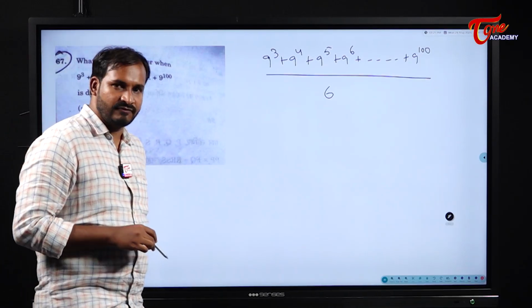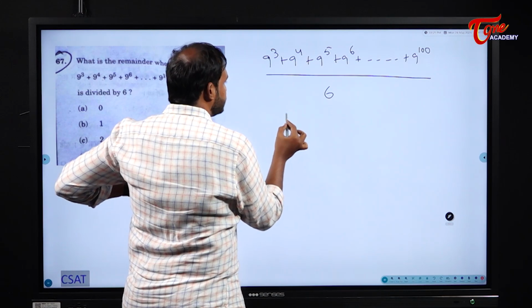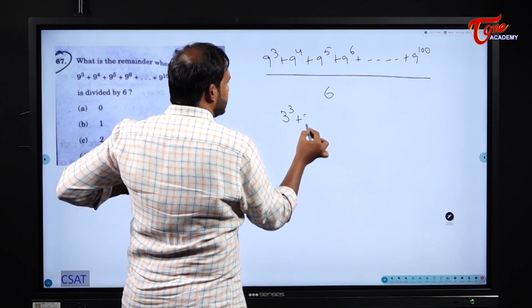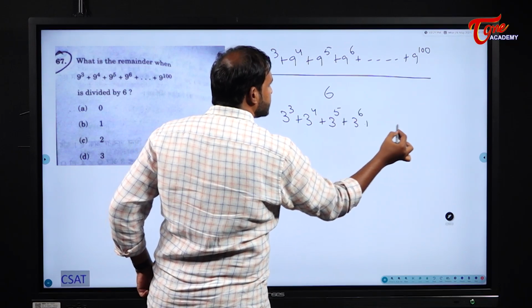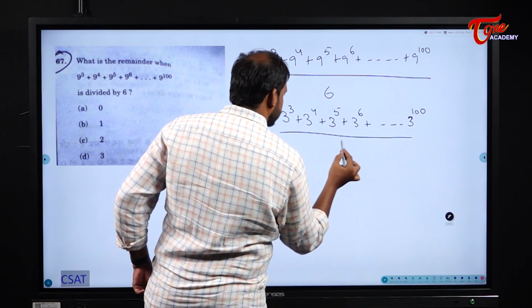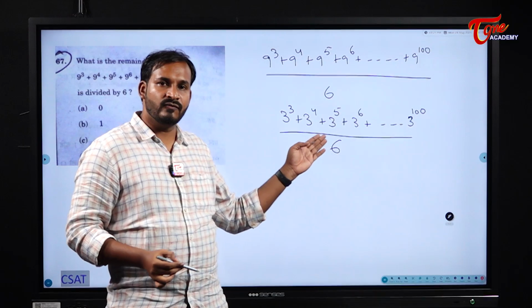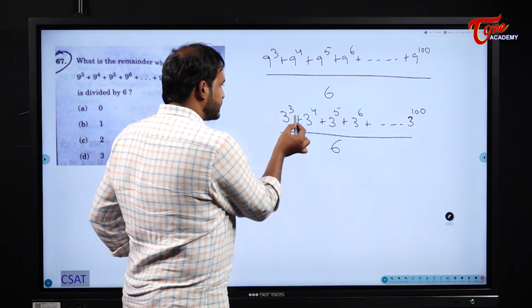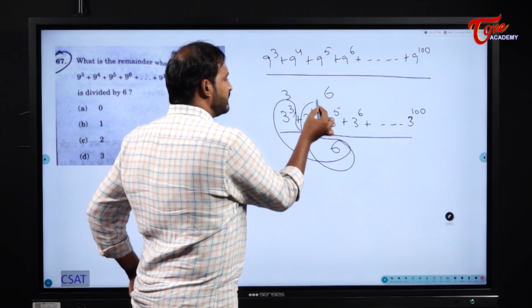Now if you observe carefully, if you divide 9 by 6, what does it become? 3. 3 cube plus 3 power 4 plus 3 power 5 plus so on, because in all the cases I will have 3's only, divided by 6. 3 cube is what, students? 27. 3 power 4 is 81. In all the cases, if you observe carefully, you will get the remainder as 3, 3, 3, 3, 3 only.